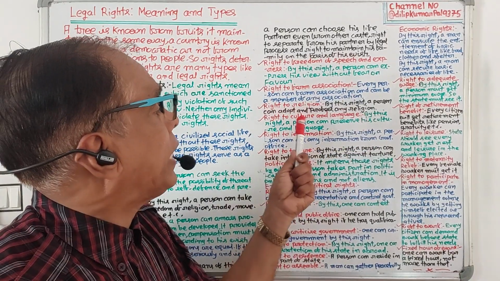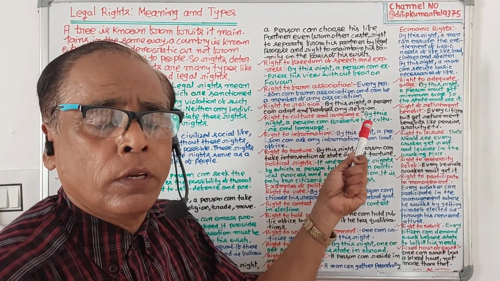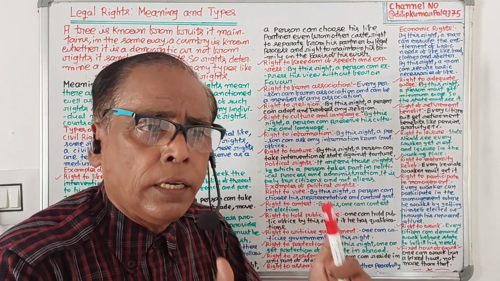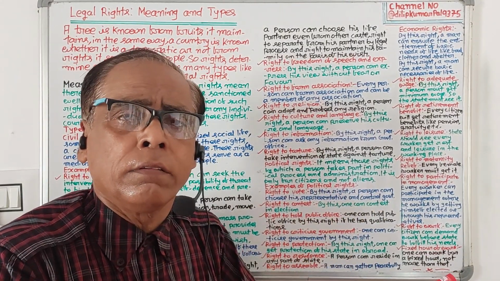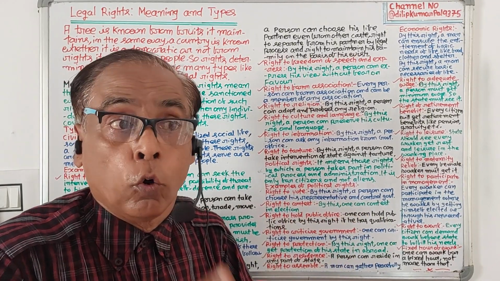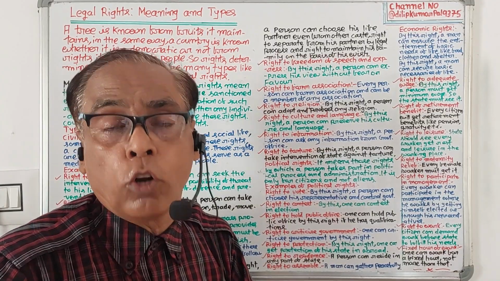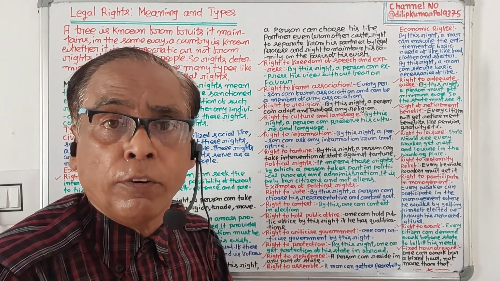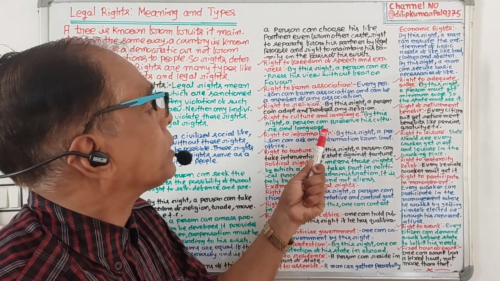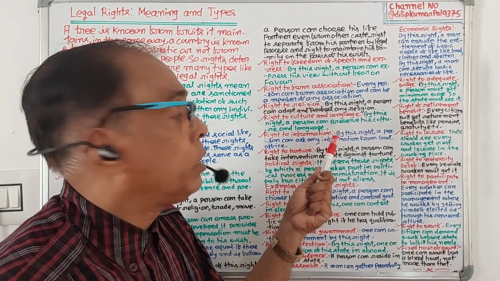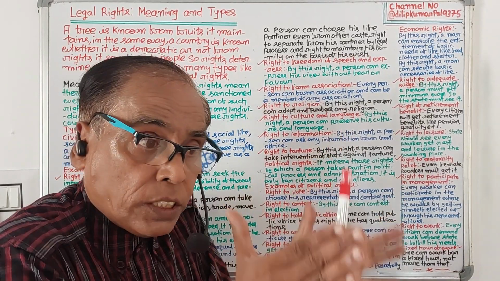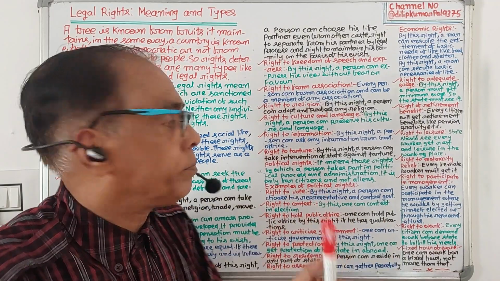Then right to religion. By this right a person can adopt and profess any religion. Right to religion is also a civil right. A person can practice his religious activity on the basis of his wish. No one can prevent. If anyone will prevent, a person can seek the help of state. Right to culture and language. By this right a person can preserve his culture and language. Right to culture and language is also a civil right.